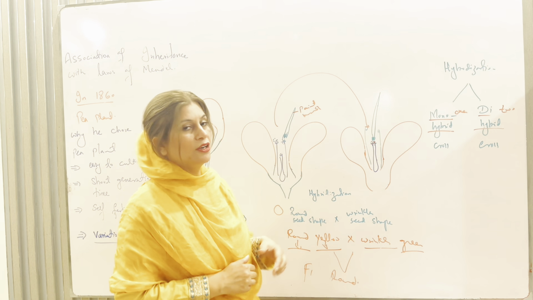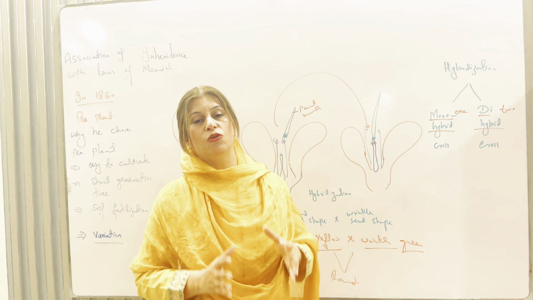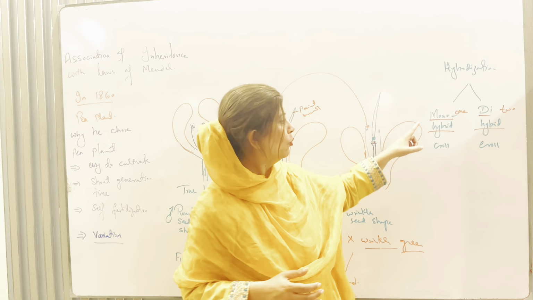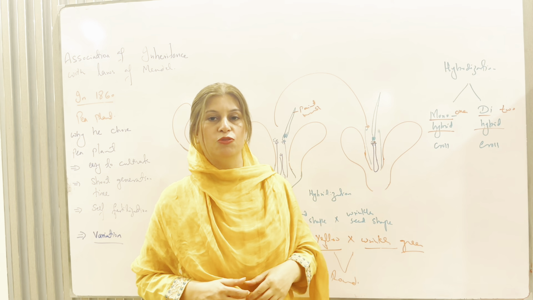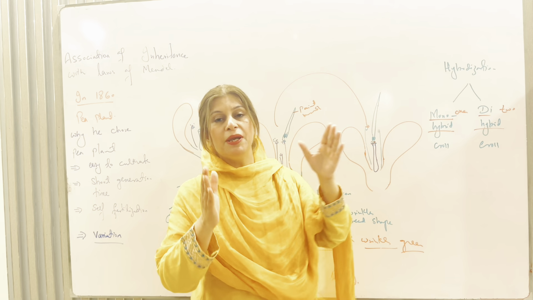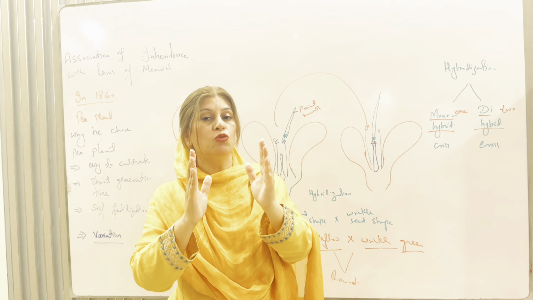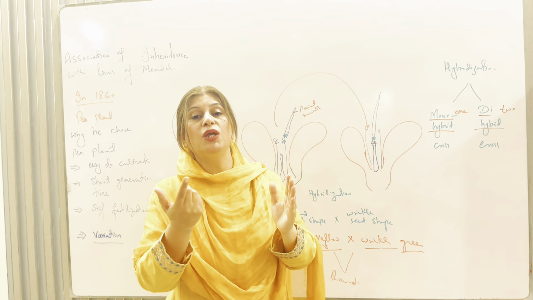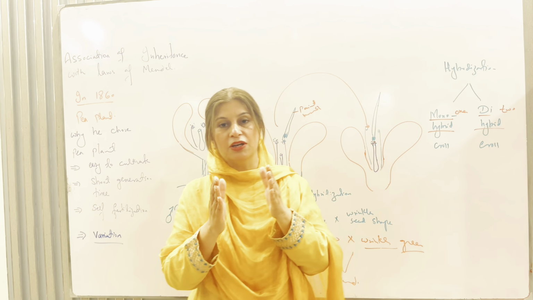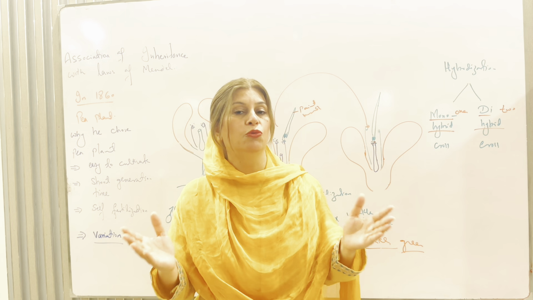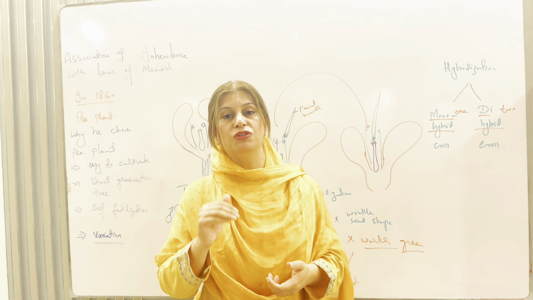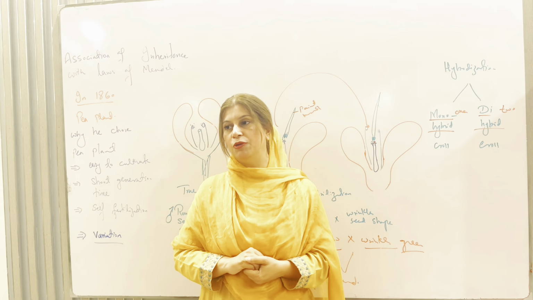Students, in the end, Mendel categorized hybridization into two groups: the monohybrid cross and the dihybrid cross. Mono means one and hybrid means different. He made a cross between two plants which differ in only one character. And in a dihybrid cross, he made a cross between two plants which differ in two characters. Students, in our next lecture, inshallah, we will throw some light on the monohybrid and dihybrid cross.